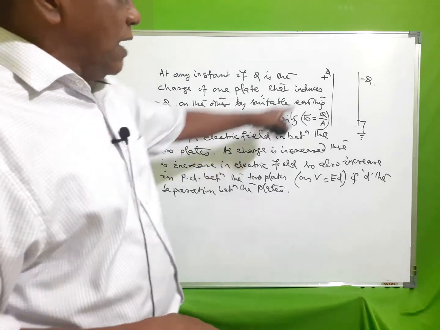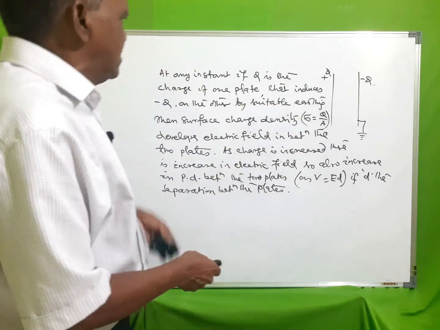Thus, the charge is proportional to the potential difference.